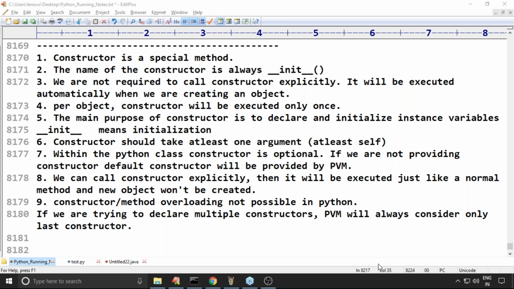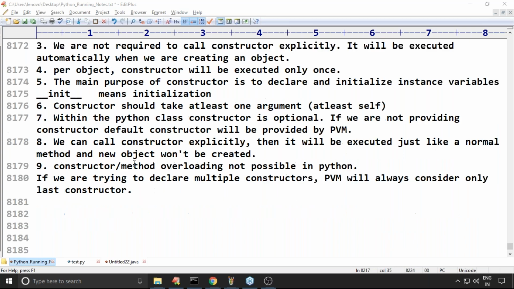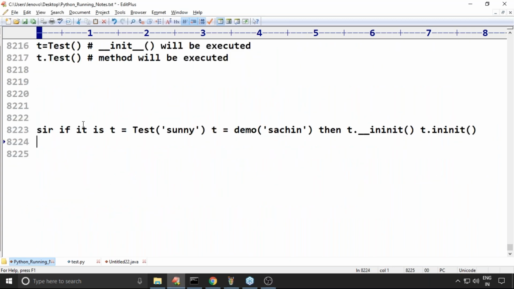Someone is asking: as of now, you have to initialize in the constructor only. Better to feel like that. Anyway, next one more. If t is equal to test of Sunny, t is equal to demo of Sachin, then t dot init, what will happen? The same test constructor will be executed two times. Now whatever value you passed last, that value will be the final value.